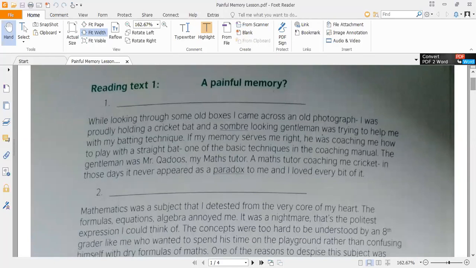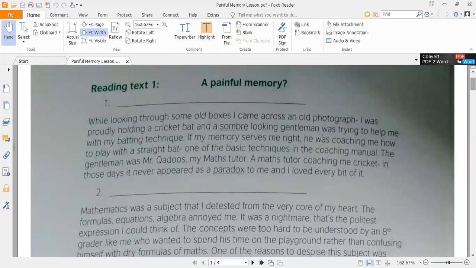In those days, it never appeared as a paradox. Paradox means contrary or opposite to me, and I loved every bit of it. Now the boy mixes his feelings of the past times and the current time.